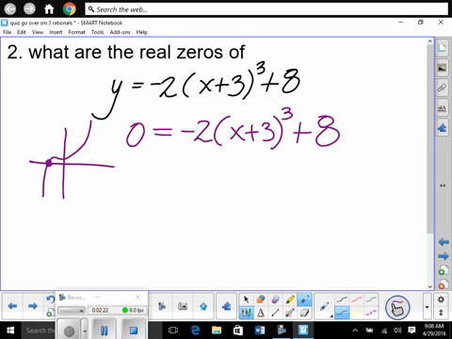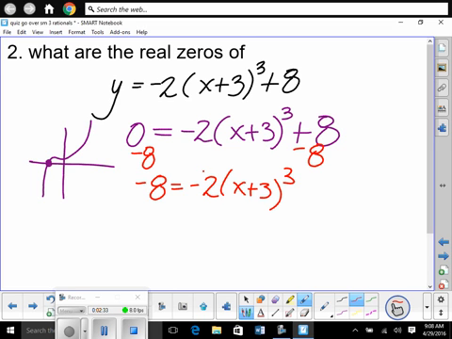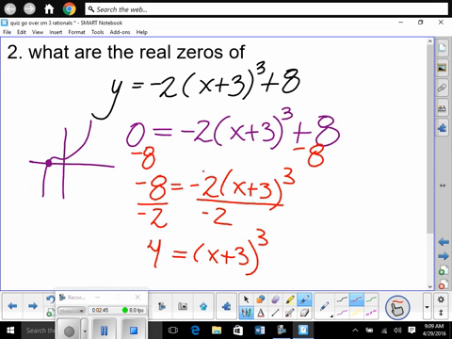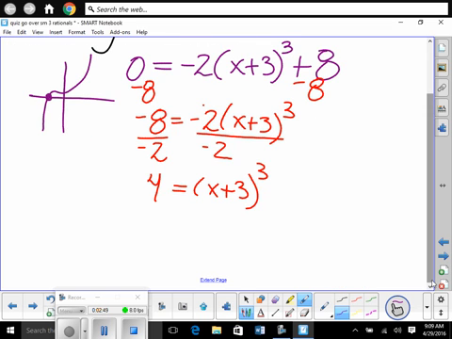What do we do first? Subtract 8 from both sides. So we have negative 8 is equal to negative 2 times (x plus 3) cubed. Then divide both sides by negative 2. So we have 4 is equal to (x plus 3) cubed. Cube root both sides of the equation.